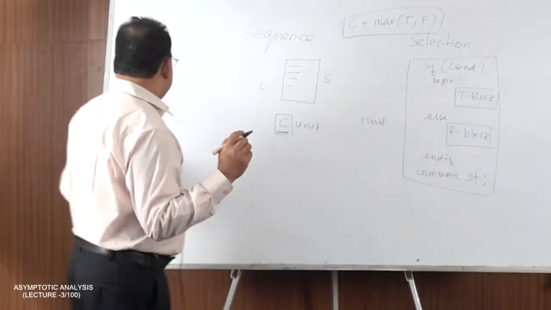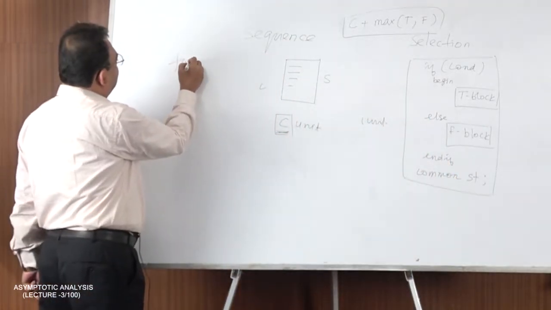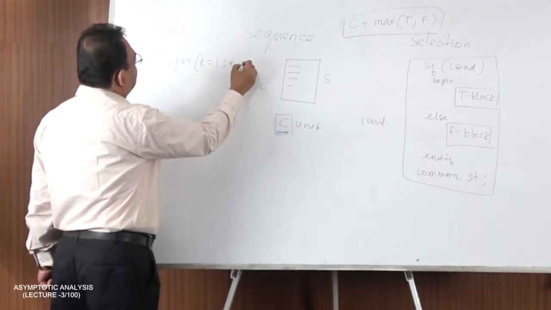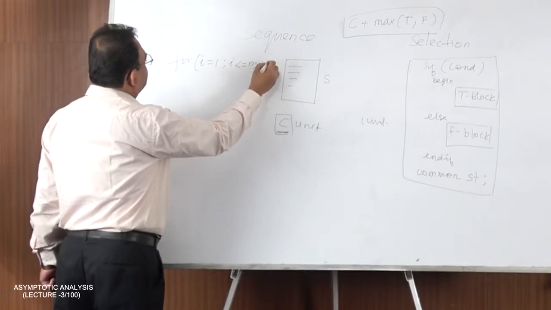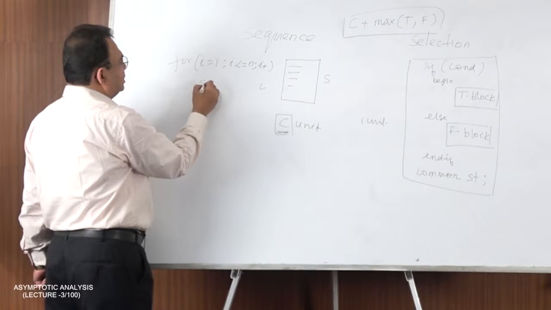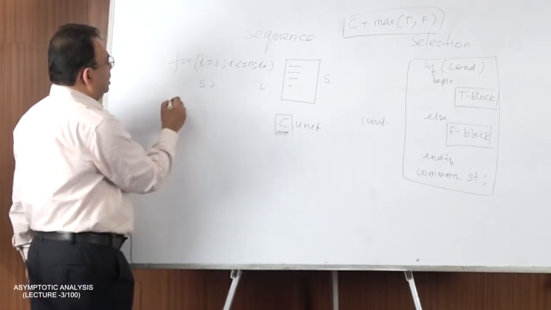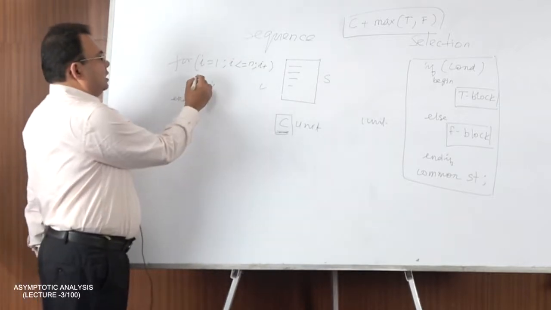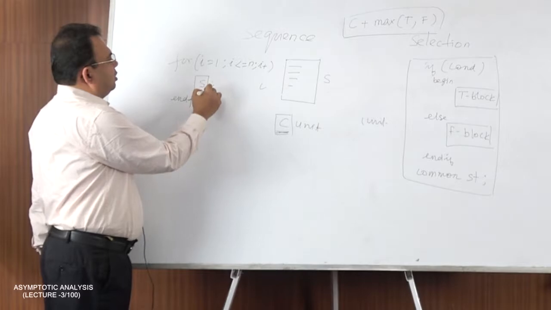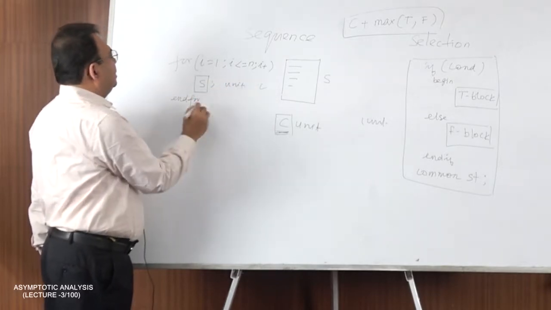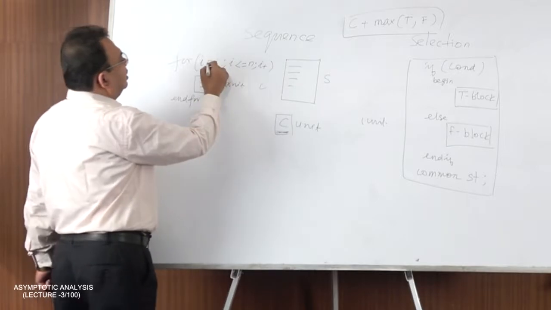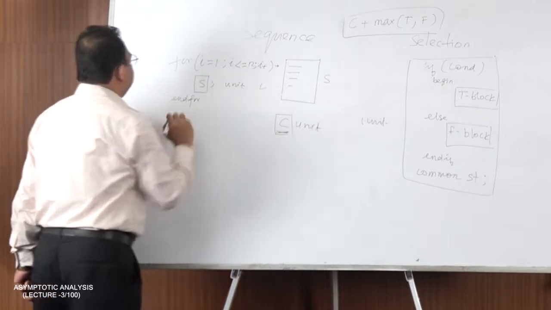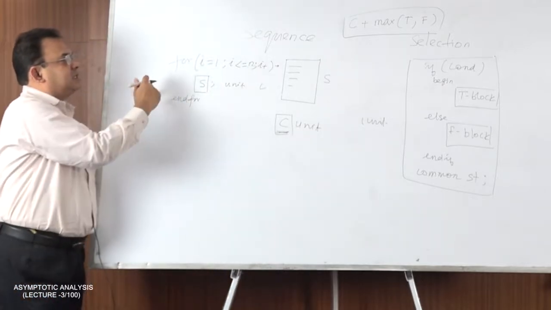Now let us take an example. Suppose we have a loop like this: for i equal to 1, i less than or equal to n, i plus plus, and this S means sequence block, end for. As per our previous discussion, this sequence block requires 1 unit of time or c unit of time, and every iteration of this loop requires 1 unit of time. And how many times is this iterated? n times.